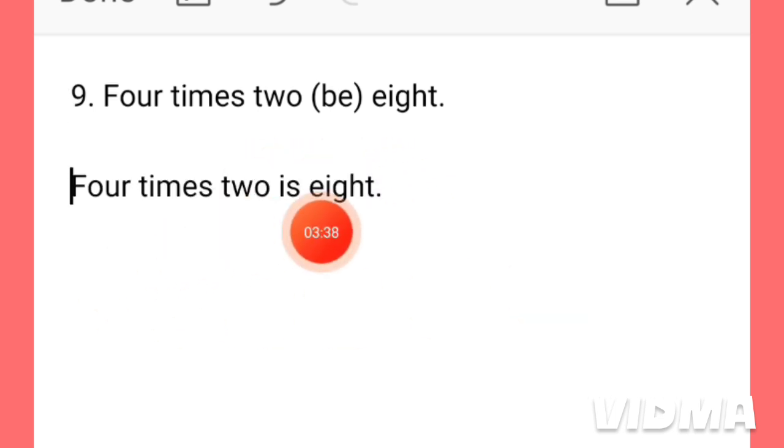The actual sentence is, 4 times 2 is 8. We have used the word is. This is the be verb, and we have used here is in place of be. 4 times 2 is 8. 8 is a singular number, and this is a single number. That is why we have used here is. If it were a plural number, we would have to use are.